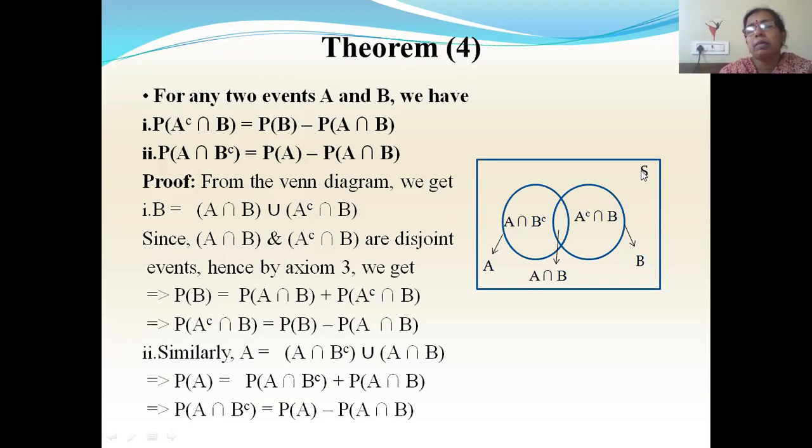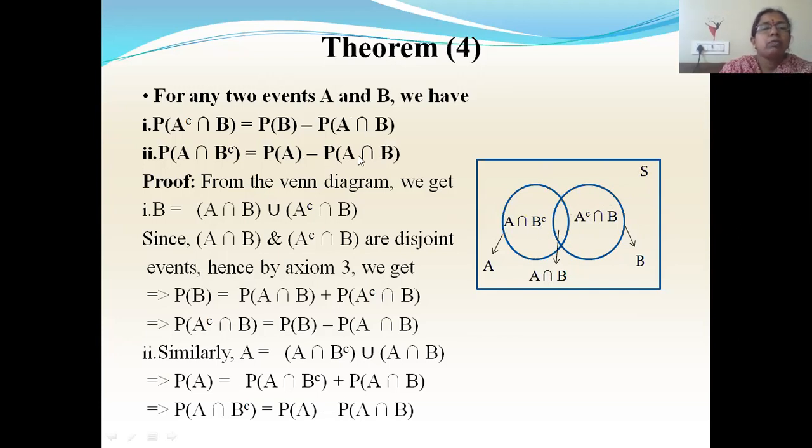Okay, this is the whole sample space. You have two sets A and B. So this common part is called A intersection B. Excluding this common part, the remaining part of B is called A complement intersection B. Similarly, excluding this A intersection B part, the remaining part in A is called A intersection B complement.